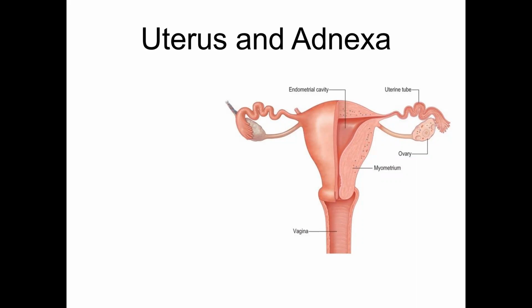So we're starting with the topic of uterus and adnexa. The word adnexa: ad is two words, nexa is a network. There are a lot of structures surrounding the uterus, which are together called adnexa. So when you have a specimen of uterus in your hand, usually the associated structures will also be seen: the uterine tube, the ovary, the vagina. So you don't identify it as just uterus, call it uterus and adnexa, or uterus with adnexa.